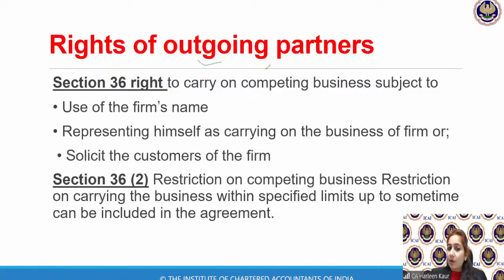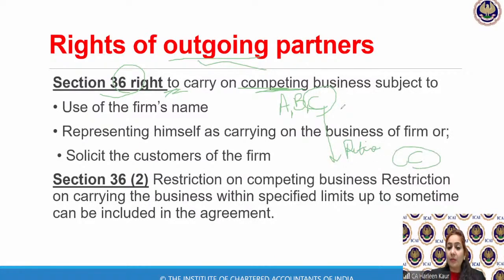So we have been talking about outgoing partners. How do partners go out? Retirement, death, insolvency, or the partner has left the firm on the basis of age or any other reason. That is known as an outgoing partner. Now section 36 talks about the rights of the outgoing partner. I told you the previous day that you cannot carry on a competing business. So if A, B, C were partners in a firm dealing in cloth business, and Mr. C is leaving the firm, retiring from the firm, and sets up the same store in front of A, B, C's office.